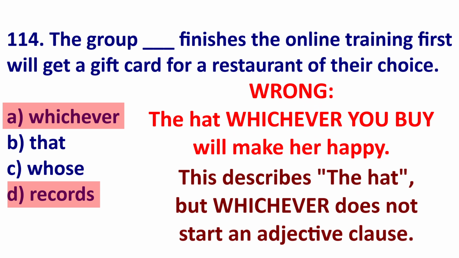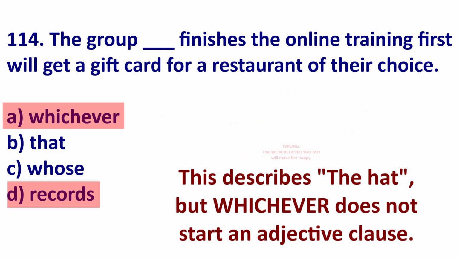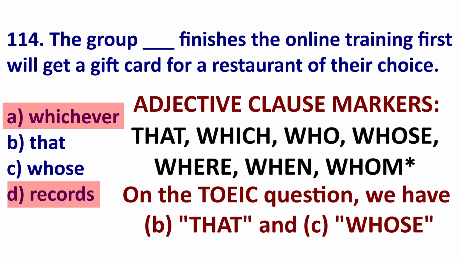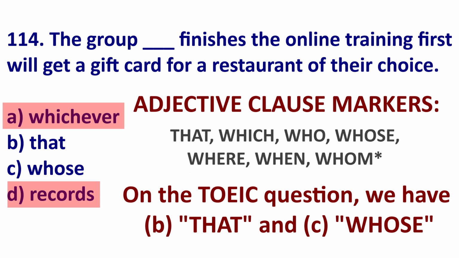Whichever does not start a relative clause. So I will not say the group whichever. I will say whichever group you like is a strong group. Now there are 7 words that we can start an adjective clause with. Here they are. We have 2 of these words, that and whose.